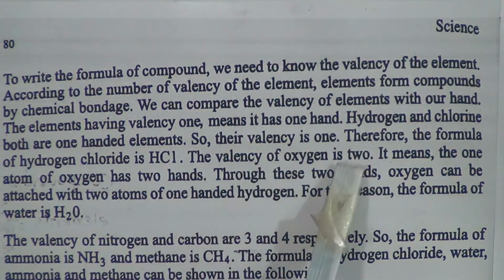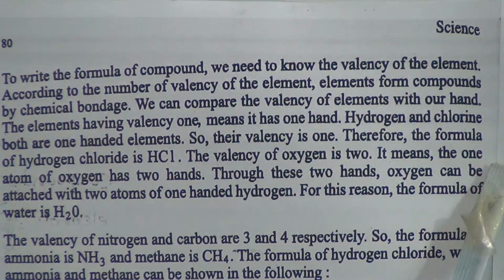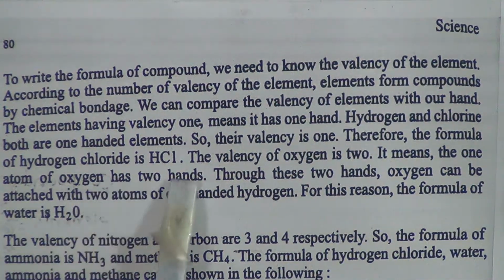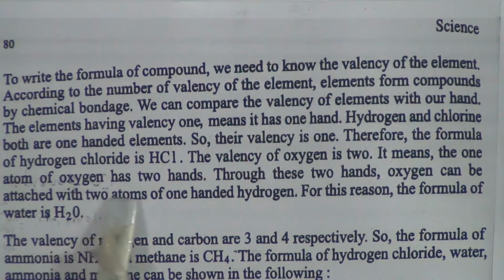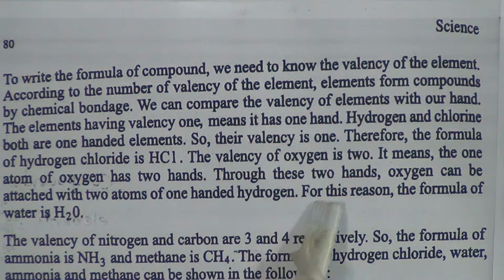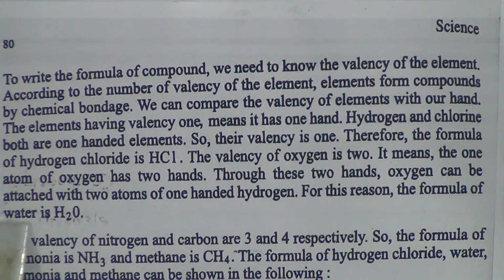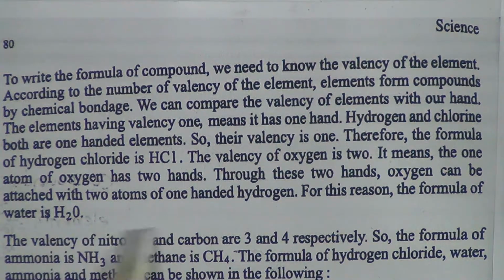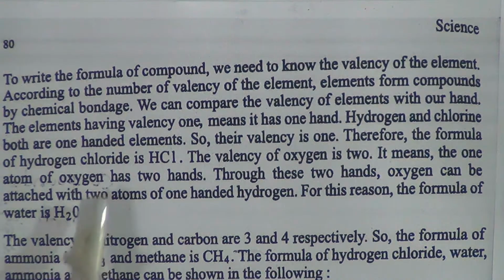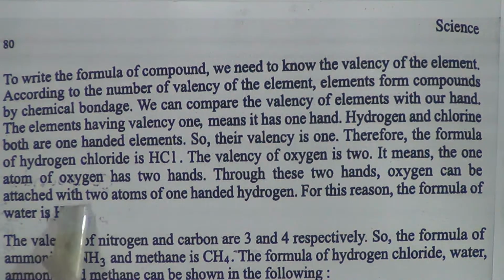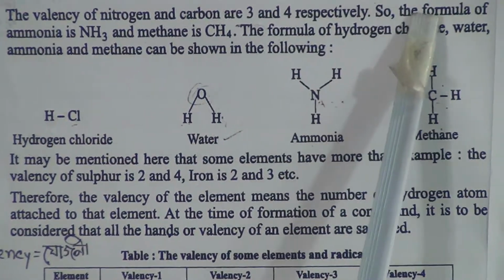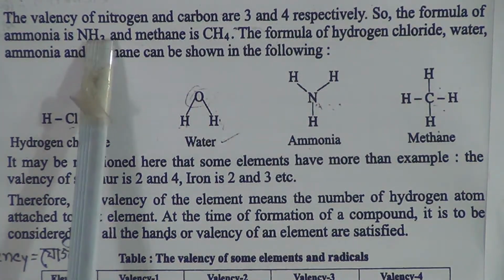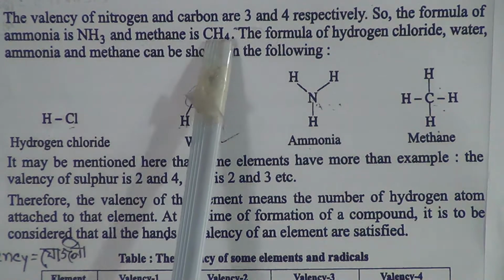The valency of oxygen is 2. That means one atom of oxygen has two hands. Therefore, with these two hands oxygen can be attached with two atoms of one-handed hydrogen. For this reason, the formula of water is H2O. That means one oxygen atom holds two hydrogen atoms with its two hands. The valency of nitrogen and carbon are 3 and 4 respectively. So the formula of ammonia is NH3 and methane is CH4.